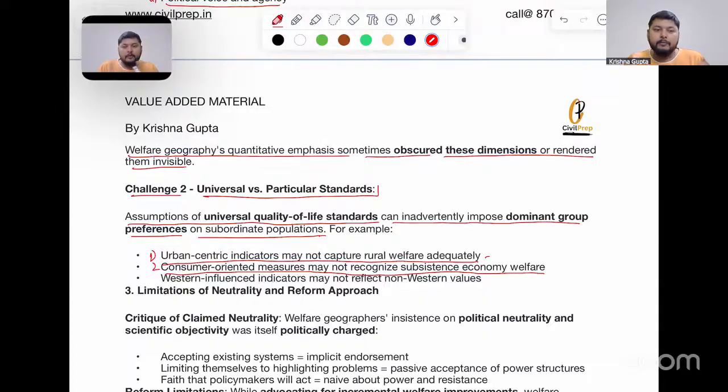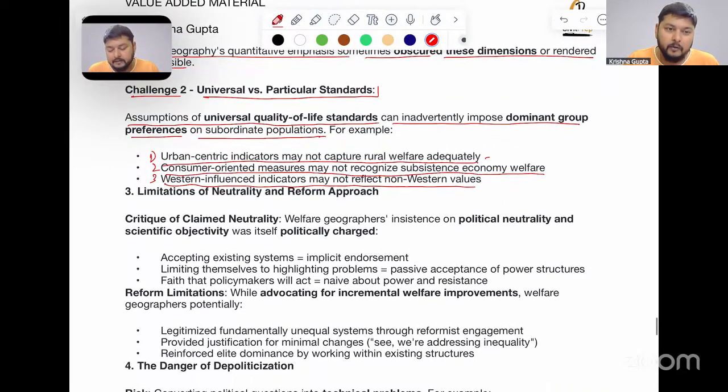So it cannot be compared well. Someone is living for subsistence, someone is living for enjoyment. These are the two important differences highlighted here. Then number three, Western-influenced indicators may not reflect non-Western values. Non-Western values are not reflected where the indicators are influenced by Western thought.